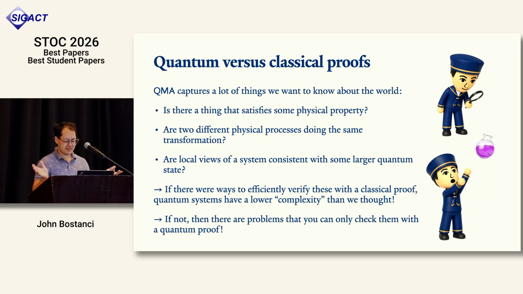On the flip side, if we could separate QMA from QCMA, that means there are problems out there that really don't have any classical proof, but you could check them with a quantum proof. And that's maybe equally surprising.